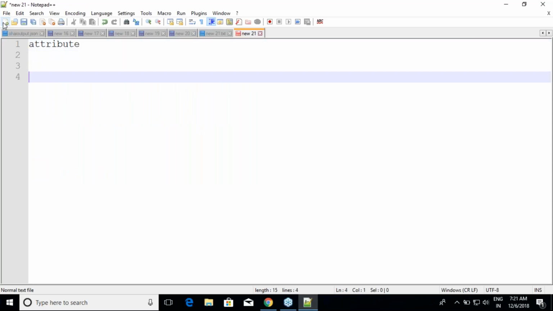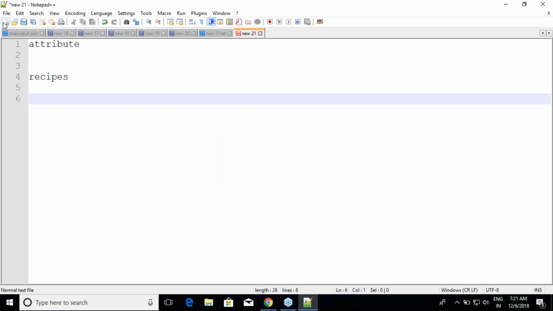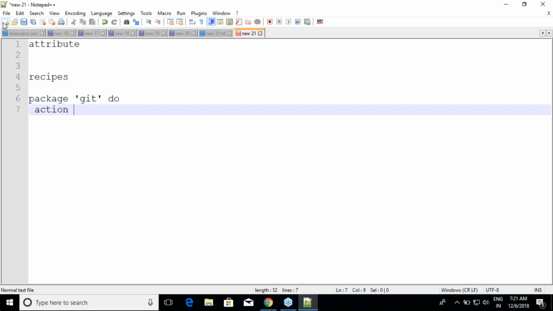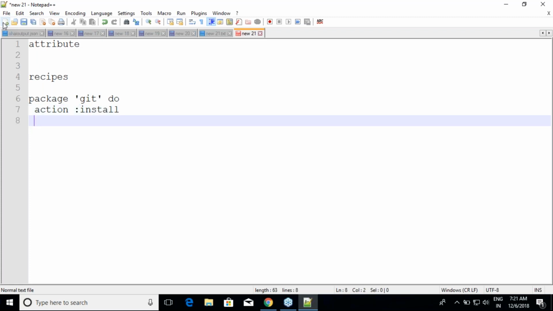Okay, so we write Chef DSLs in recipes, right? And whenever we write recipes, I might be using something like package git do action :install, something like this. Okay, and basically whenever I'm doing this, I'm hard coding it over here, right?